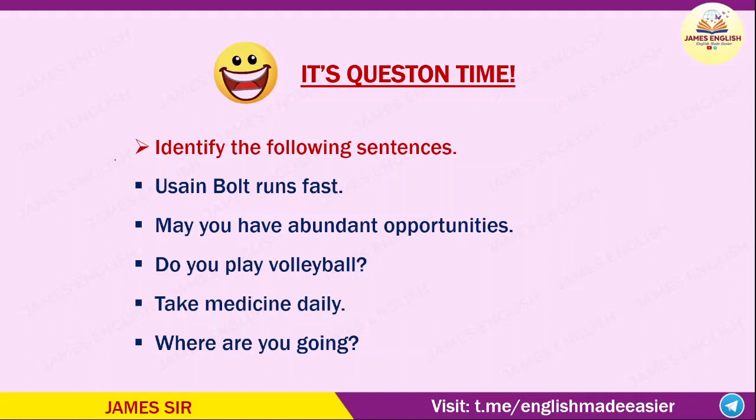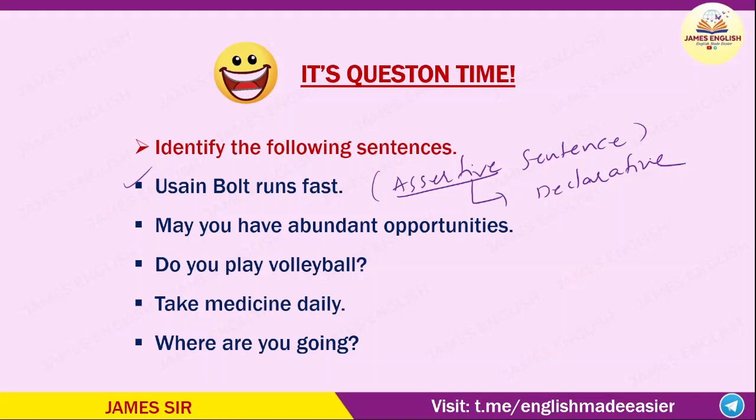Okay. First question. Usain Bolt runs fast. This is, yes, very good, an assertive sentence. An assertive sentence is also known as a declarative sentence. Second question. May you have abundant opportunities. This is an optative sentence.